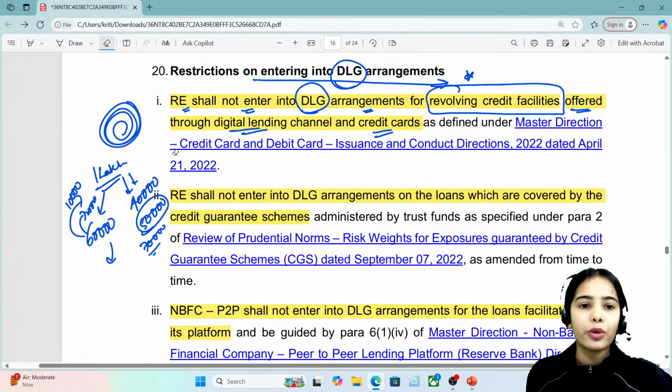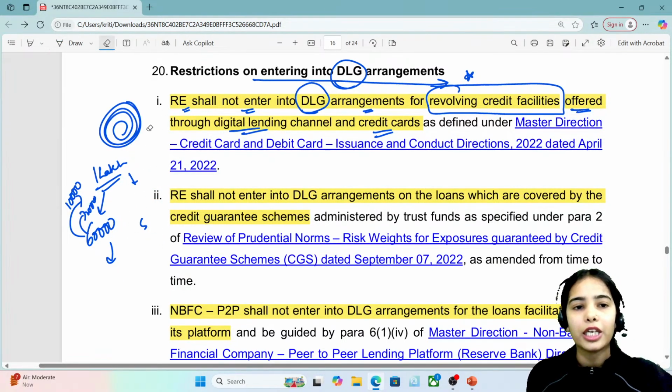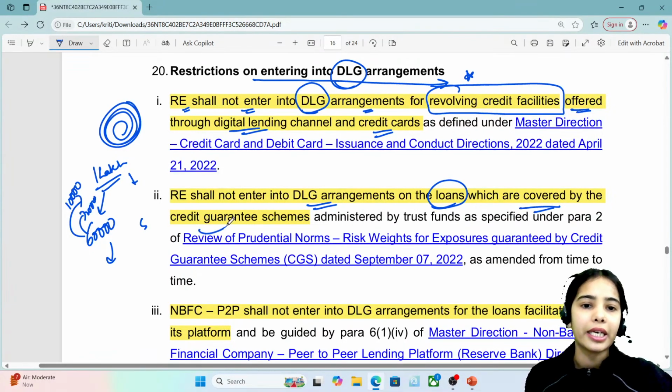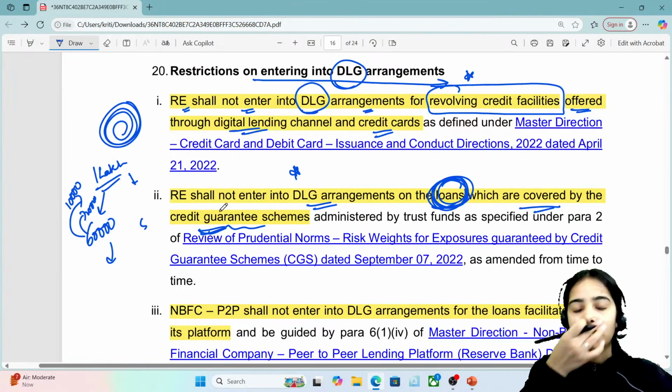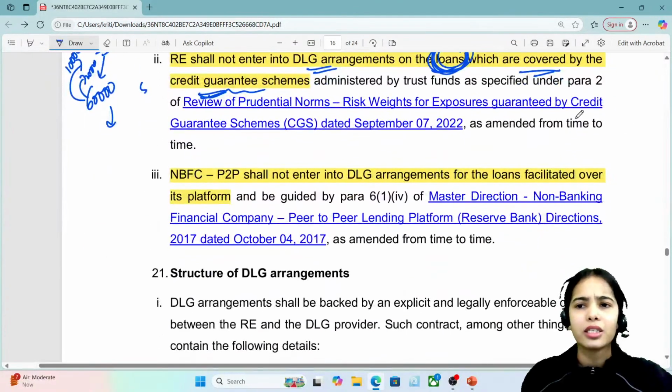Next, a regulated entity shall not enter into the default loss guarantee arrangement on the loans which are covered by the credit guarantee schemes. So regulated entities shall not enter into default loss guarantee arrangements on the loans that are covered under the credit guarantee scheme. This point we will discuss further in the coming pages.